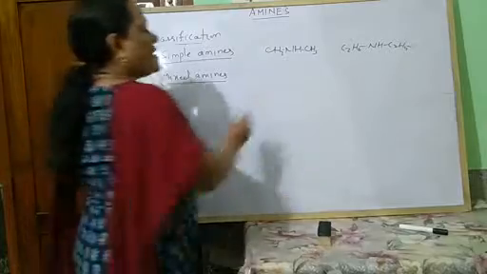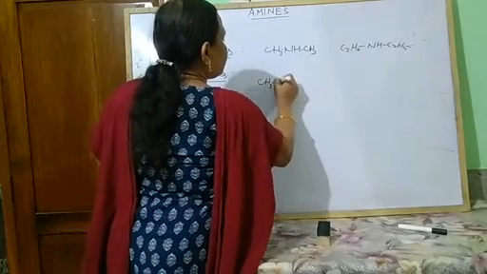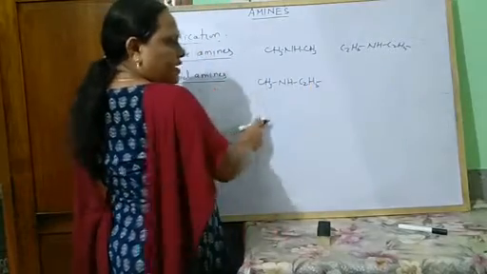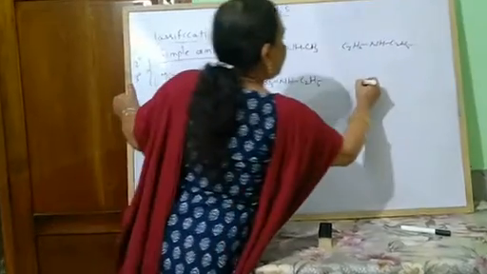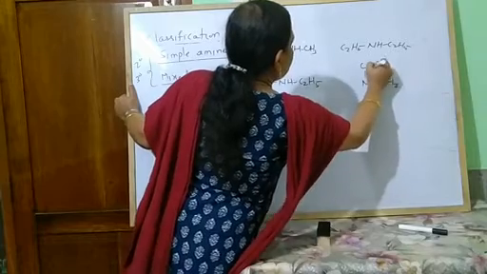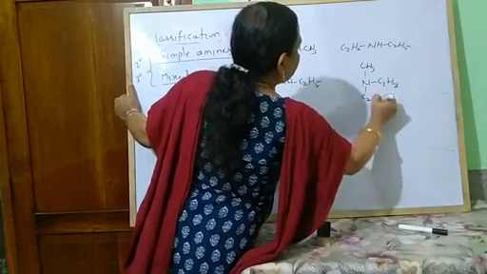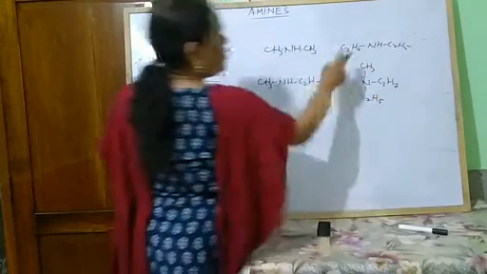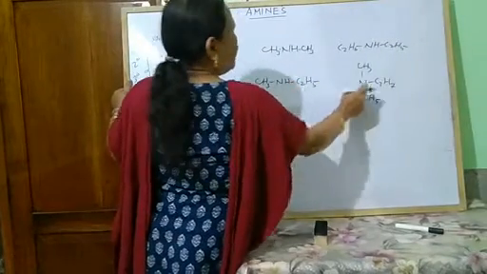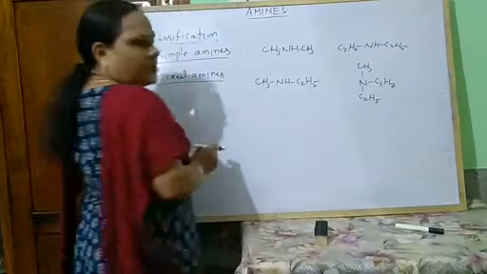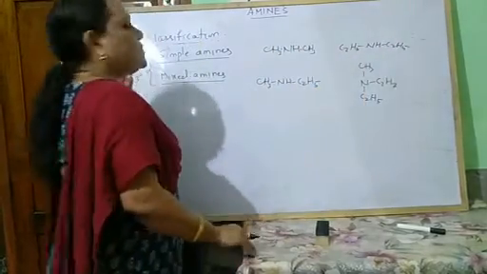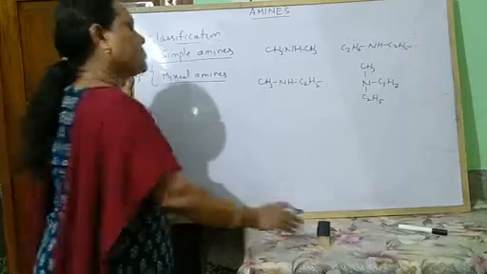Example, CH3, NH, C2H5. Different alkyl groups. Nitrogen here, C3H7, CH3, C2H5. So this is your mixed amines, where alkyl groups are different. If the alkyl groups are the same, that is your simple amines.